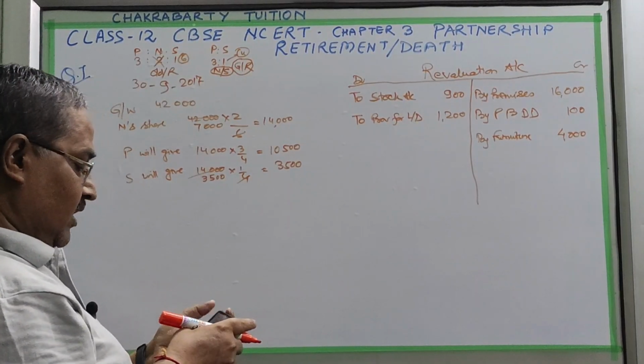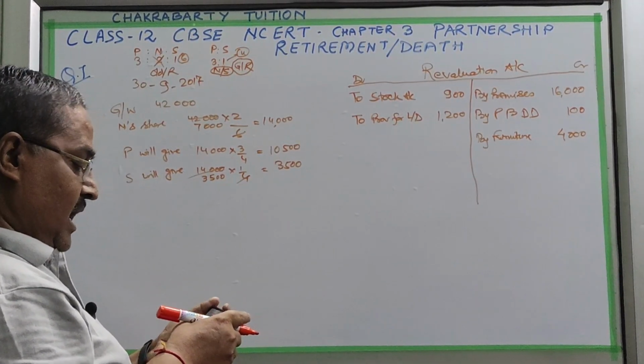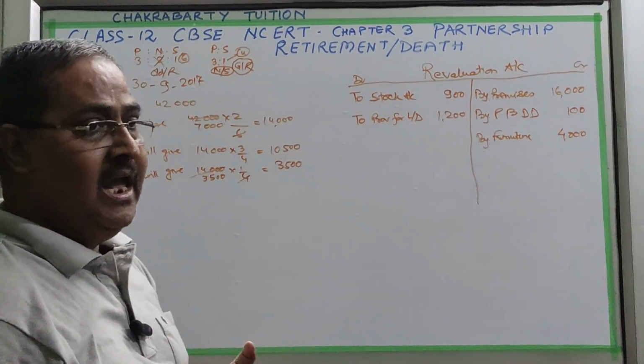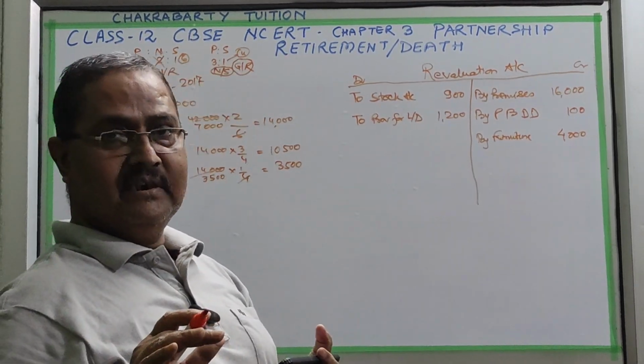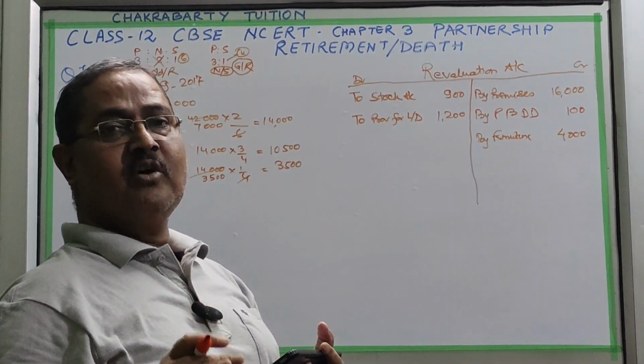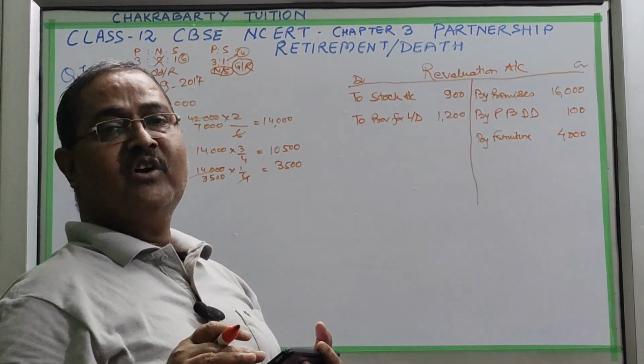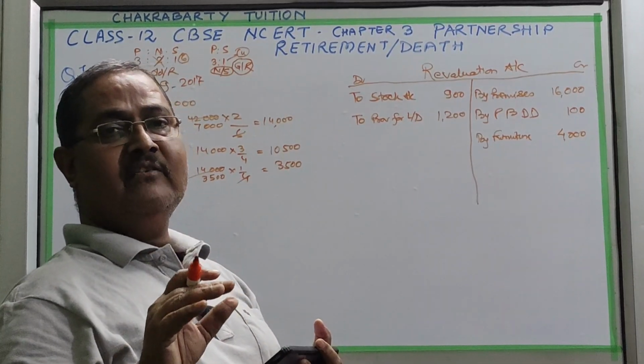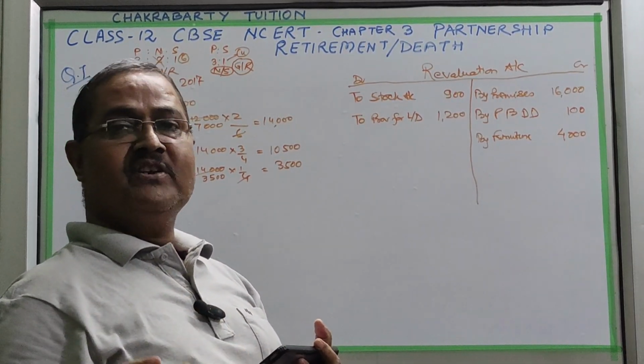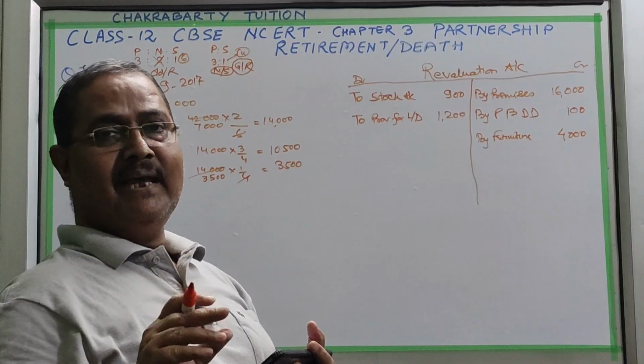Then 26,000 from Naresh's capital account is transferred to his loan account. Whenever any partner retires, by default all his balance is transferred to his loan account if no instructions are given. If instructions are given, we go as per the instructions.